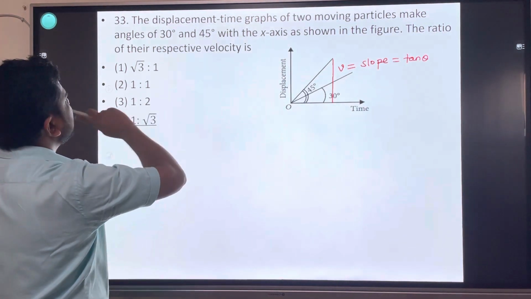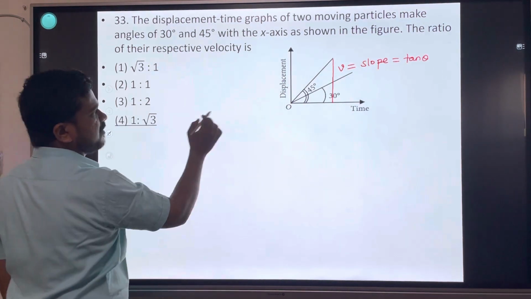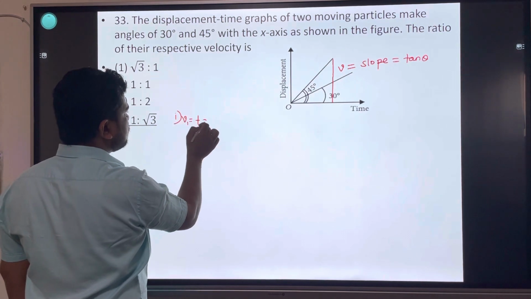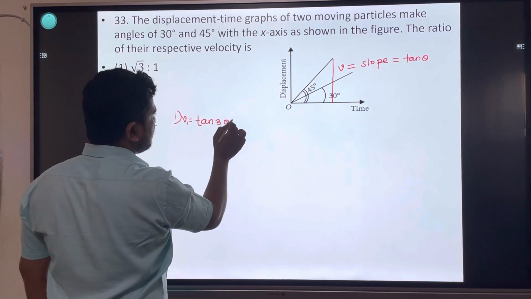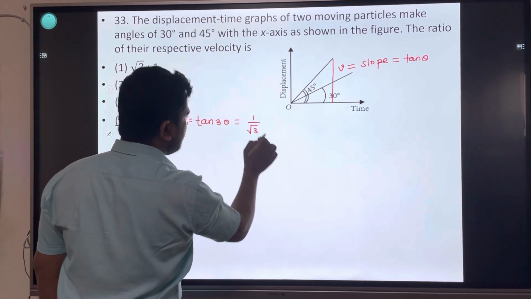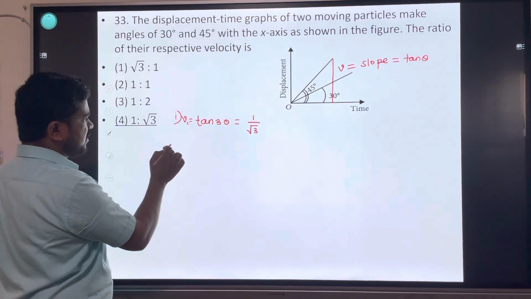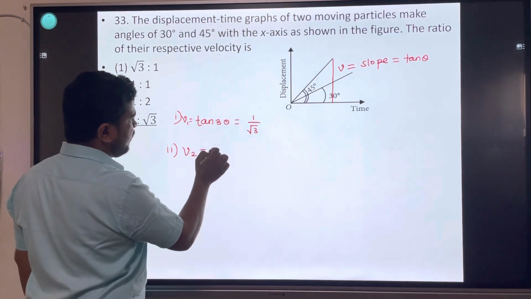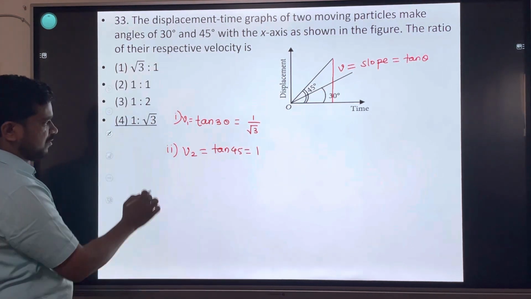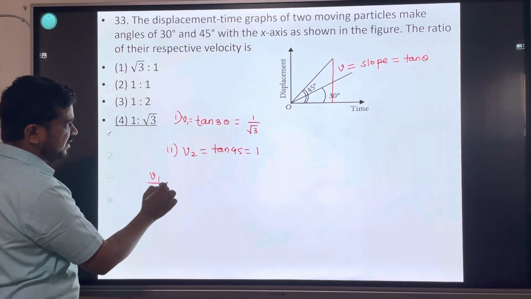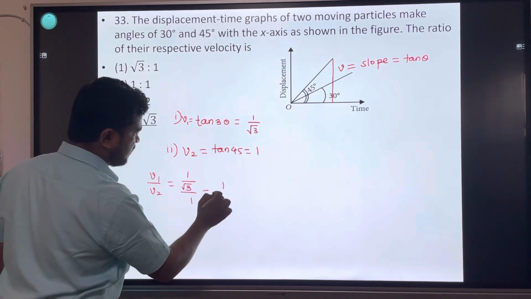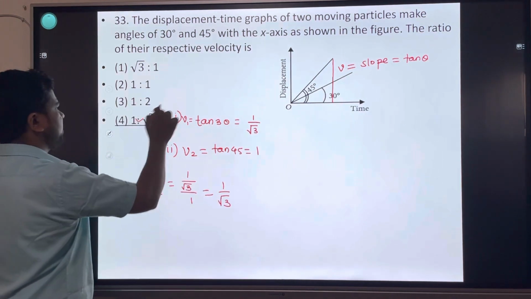The ratio of their respective velocities is. First one is velocity v1 is equal to tan theta 1, means tan 30. Tan 30 is equal to 1 upon root 3. Next one is v2. v2 is equal to tan 45. Tan 45 is equal to 1. v1 divided by v2 is equal to 1 upon root 3 divided by 1, is equal to 1 upon root 3.